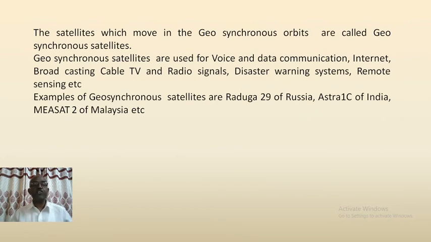The satellites which move in the geosynchronous orbits are called geosynchronous satellites.